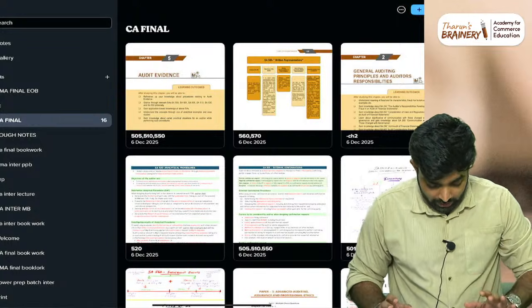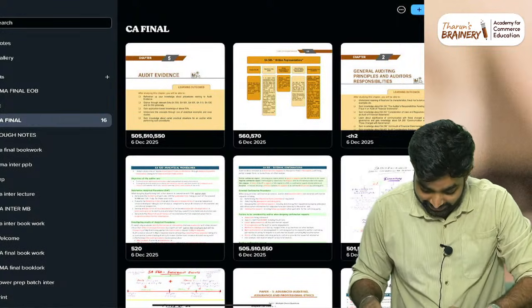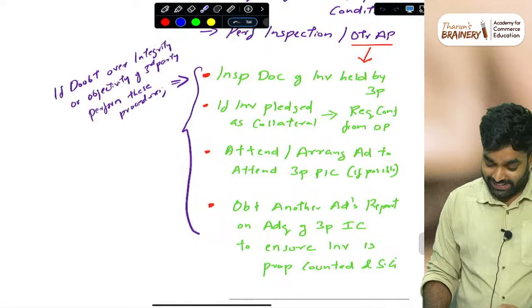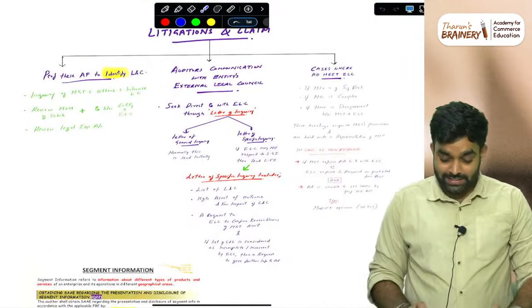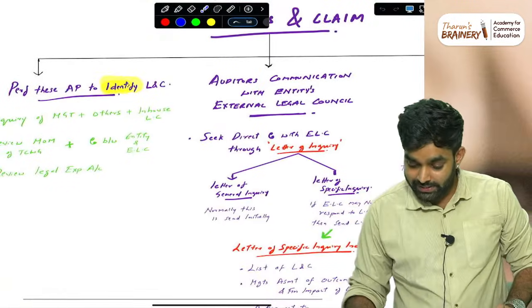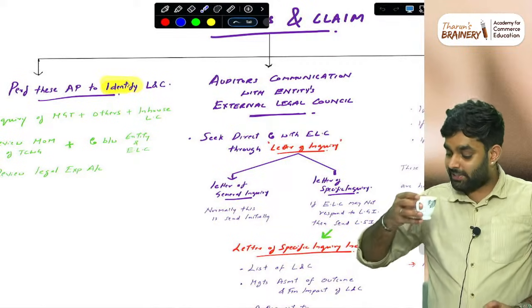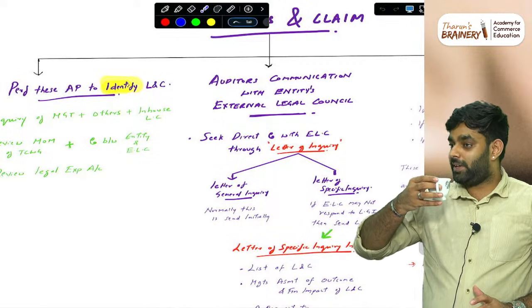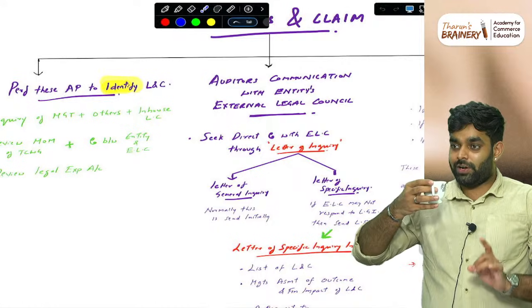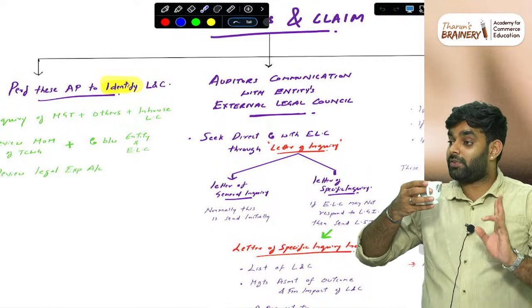5101 is done. Inventory is done. Now litigation and claims. Now comes litigations and claims. Let me just ask you one thing: what is the difference between a letter of general inquiry and a letter of specific inquiry?